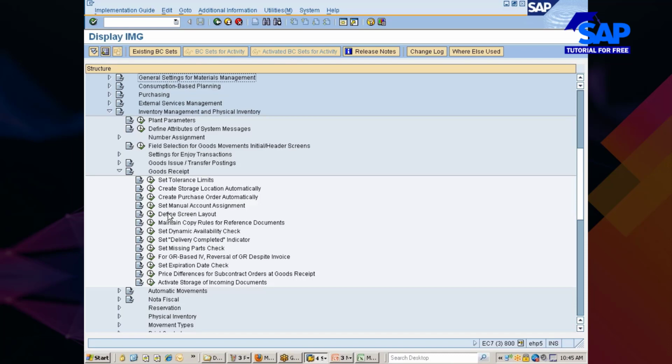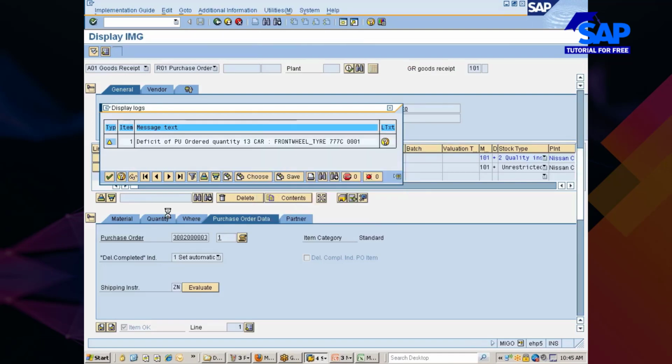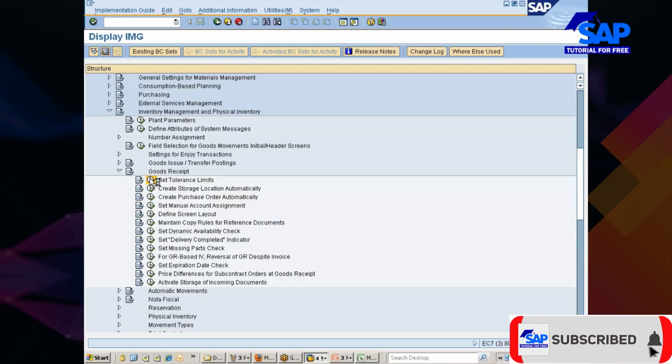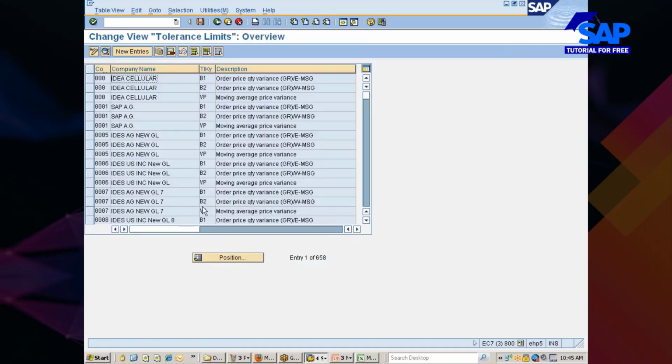Okay, so you see here, set tolerance limits. This is where I will be maintaining it. You will have three tolerance keys, B1, B2 and VP, and apart from that you will also have other things. This VP is the moving average price tolerance, and B1, B2 is our price tolerance.